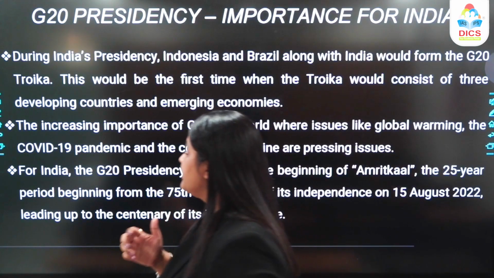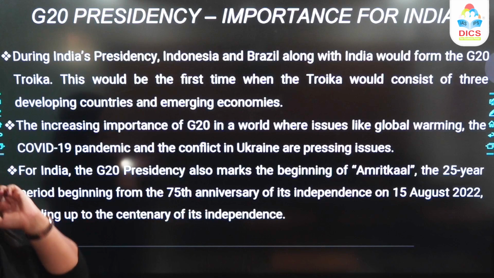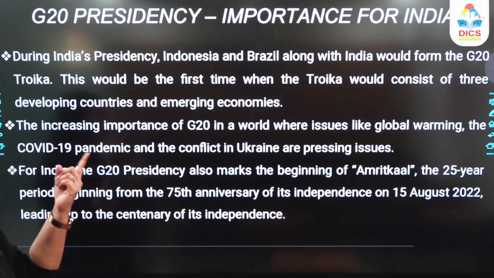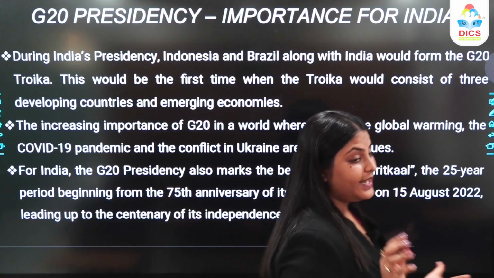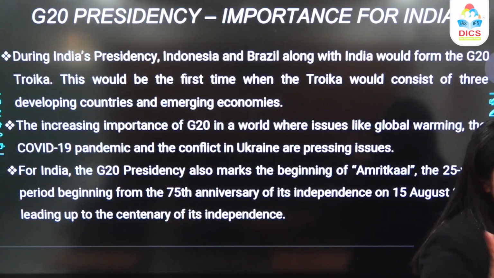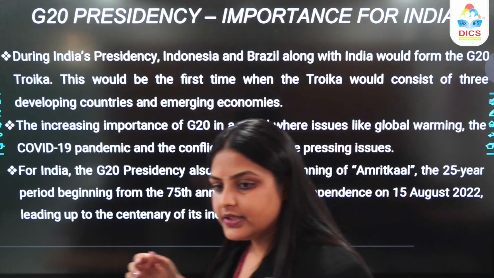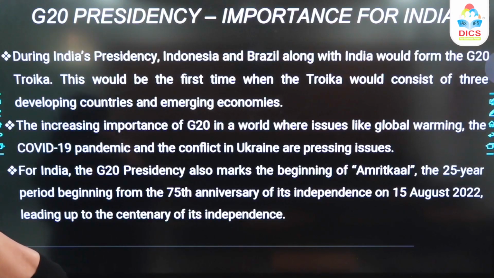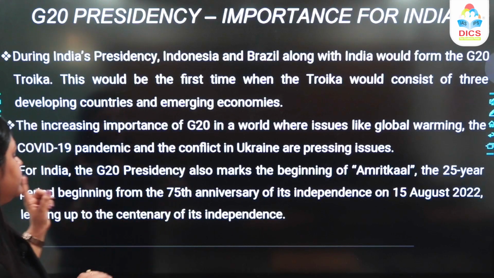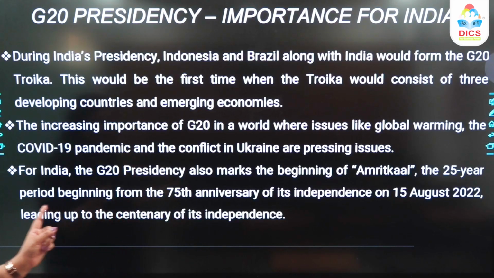Now next, also during India's presidency, now Troika, who is going to be a part of the G20 Troika? It is going to be Indonesia and Brazil, and this is going to be the first time when the Troika has only the developing countries. So Indonesia, Brazil and India, we are going to be the G20 Troika, right? ऐसा पहले कभी नहीं हुआ कि all the three in the Troika are developing countries. That is to give weightage and importance to the developing and emerging economies.